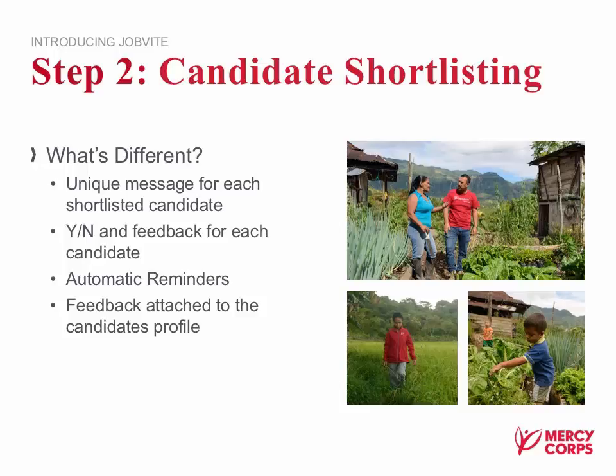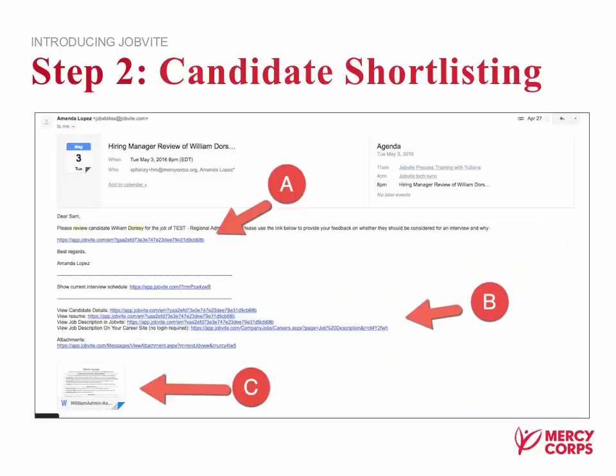So let's look at the email that comes in. This is the email/calendar invite you'll receive whenever a recruiter sends along a shortlisted candidate to you. It's pretty straightforward. You can see the date that they'd like to get your feedback by up at the top here. Then you can also see this link in the middle, indicated by the A, where if you click on that, it'll take you to the evaluation form that we'll discuss shortly.